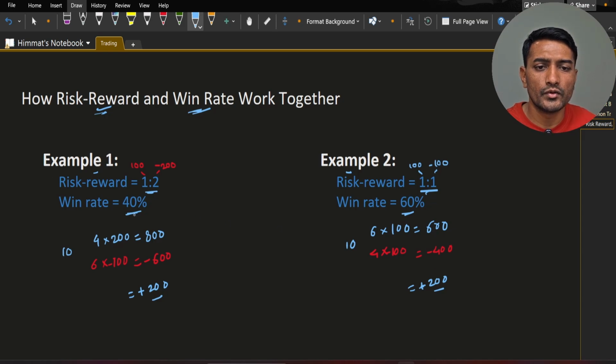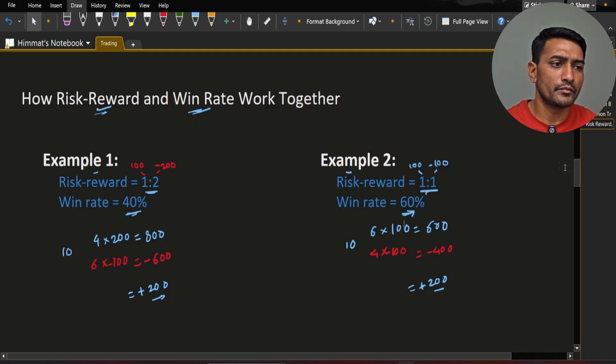And here with 40% win rate and 1:2 risk reward, your system will be profitable. But if you observe here, reduce the risk reward from 1:2 to 1:1, your win rate should go from 40% to 60% in order to make a profit.